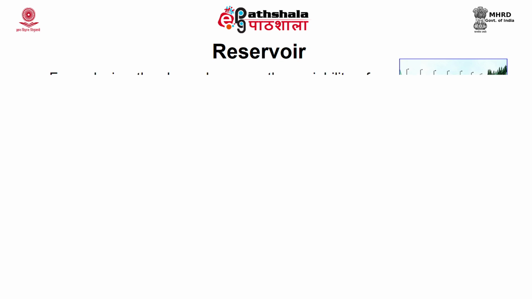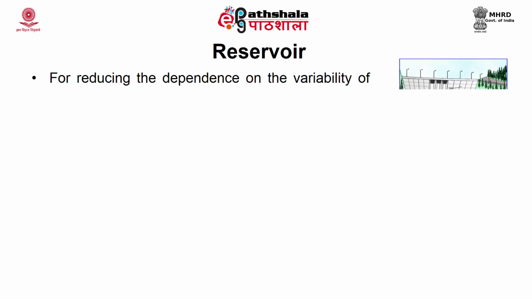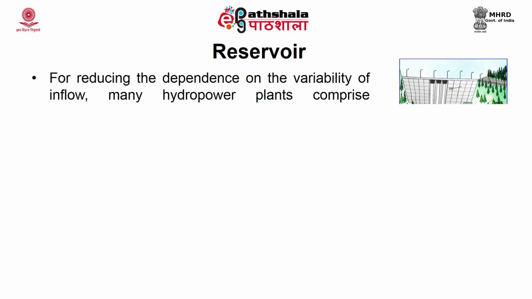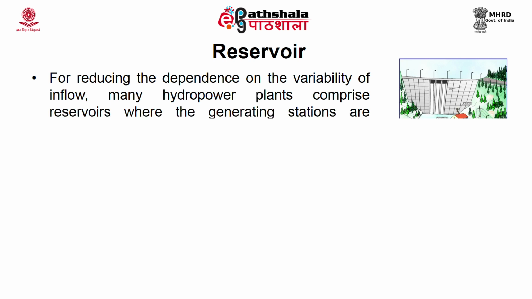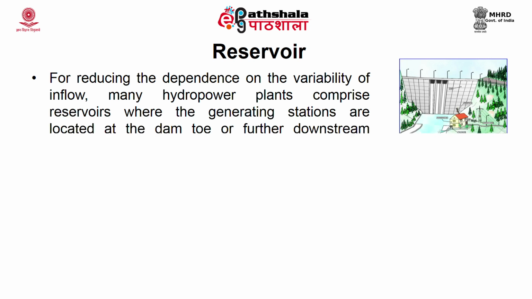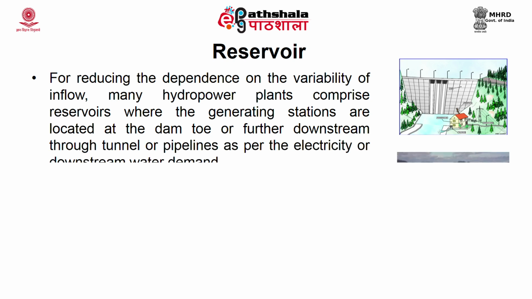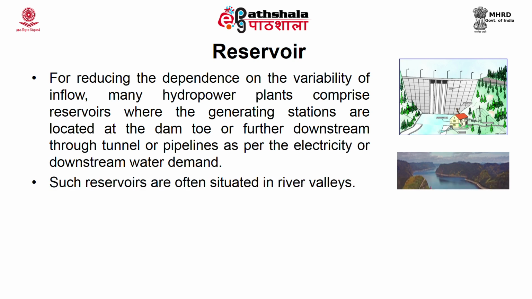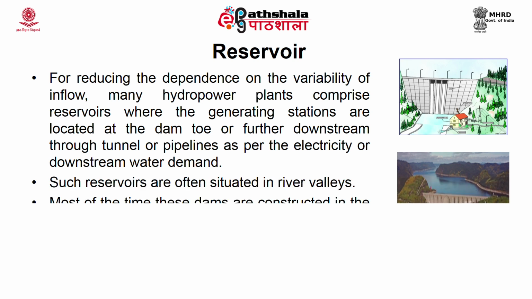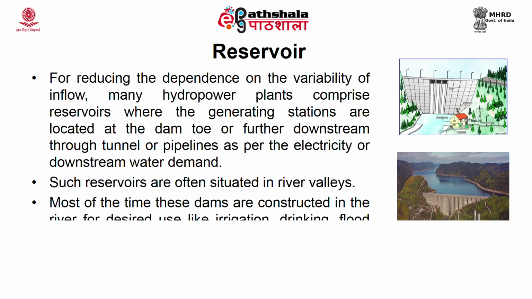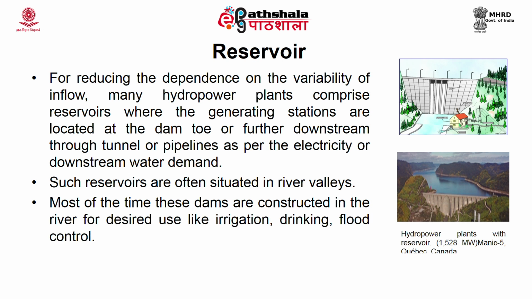The reservoir type. In order to reduce the dependence on the variability of inflow, many hydropower plants comprise reservoirs where the generating stations are located at the dam toe or further downstream through tunnels or pipelines, as per electricity or downstream water demand. These are mainly situated in river valleys. Most of the time these dams are constructed in the river for desired uses like irrigation, drinking, flood control, etc.